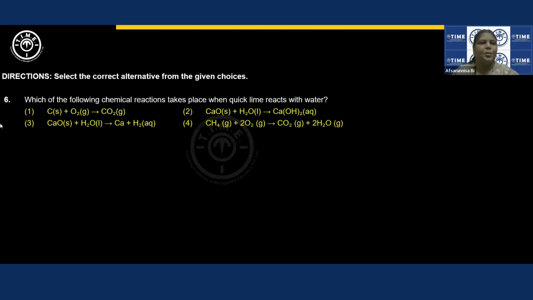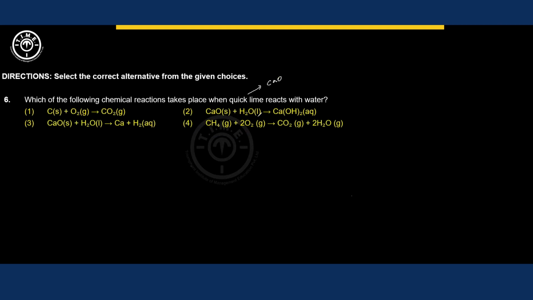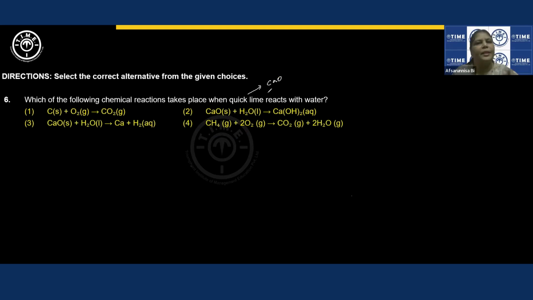Okay. Next question is, which of the following chemical reactions takes place when quicklime reacts with water? Formula of quicklime is calcium oxide. Okay. And this is a basic oxide. Metal oxides, whenever they react with water, irrespective of what metal it is, always form bases.